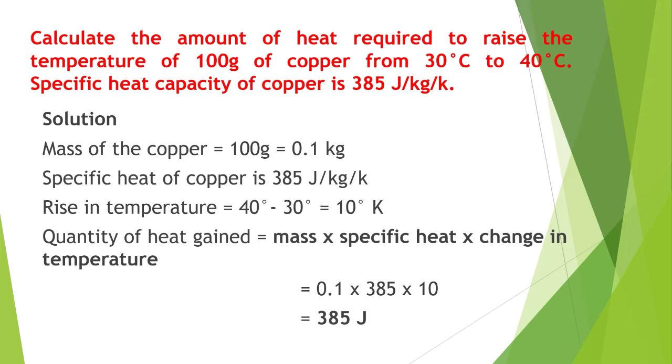K and K will get cancelled and kg will get cancelled. Simply we are getting joule. So for the specific heat capacity of copper, it is 385 joule per kg per K. There we are calculating the amount of heat required to raise the temperature of 100 gram of copper. So here the answer is 385 joule, the quantity of heat gained.